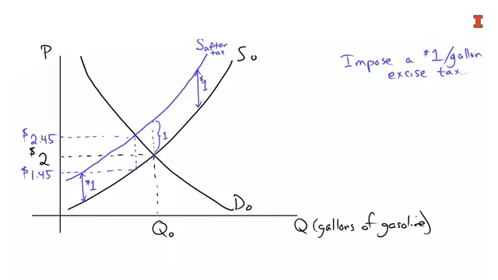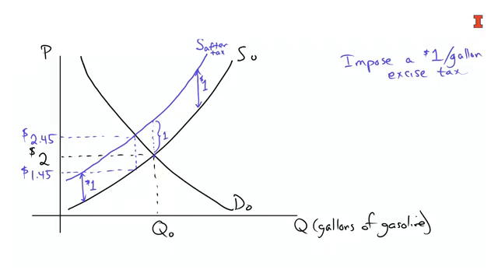It's important that you recognize that while the consumers are paying $2.45, this $1.45 is all the firm gets to keep. The gasoline dealer, before the tax, got to keep $2, which he or she used to pay for their employees. And now after the tax, the price has gone up to $2.45 a gallon from the customer, but one green sheet of paper, $1 from that, has to go to the municipality who's imposed the tax. Okay? So this amount comes right off the top, so the net that the firm retains is $1 less than what the consumers shell out of their pocket. By definition, that's what the tax does.